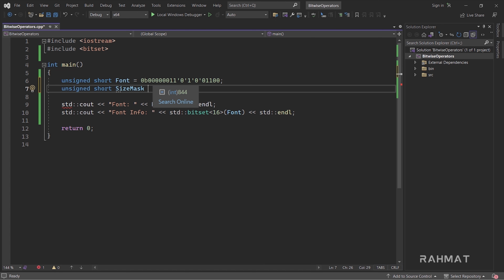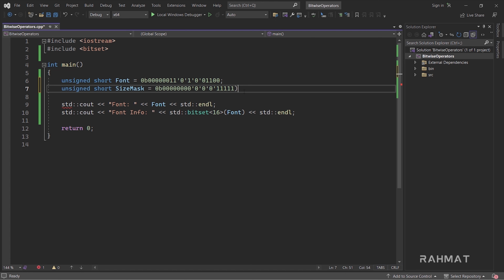I'll copy this information so we can extract from here. The first thing we have to do is convert the last 5 digits to 1 and the rest to 0, so that way we can extract the information from the font text.